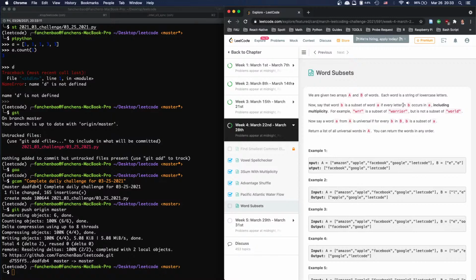if every letter in B occurs in A, including multiplicity. For example, this is a subset of warrior, but is not a subset of... Wait, what does multiplicity even mean? I saw the word previously, but I don't really know.